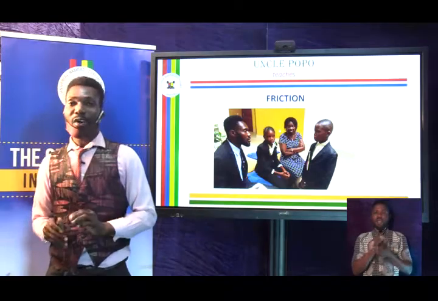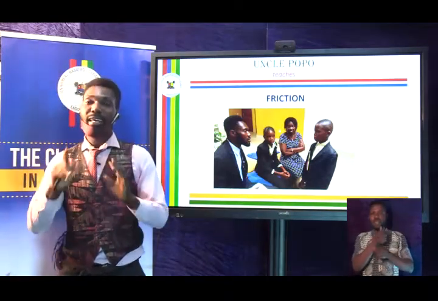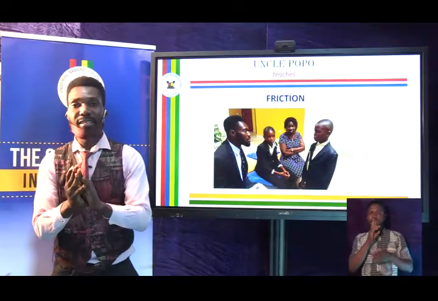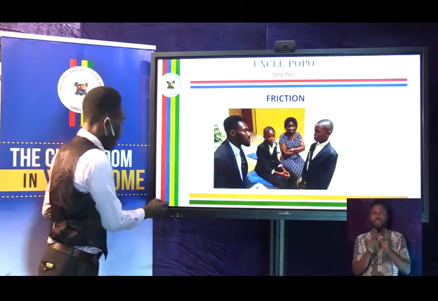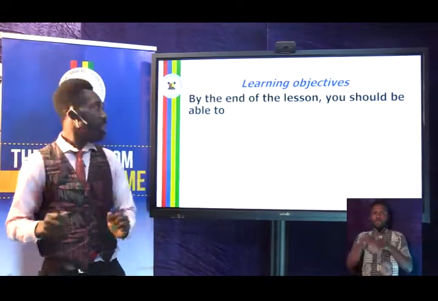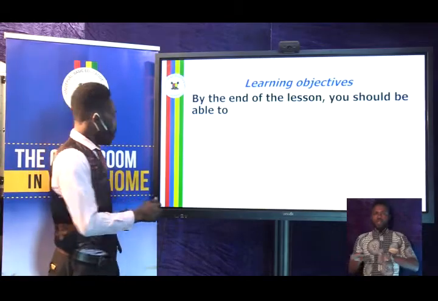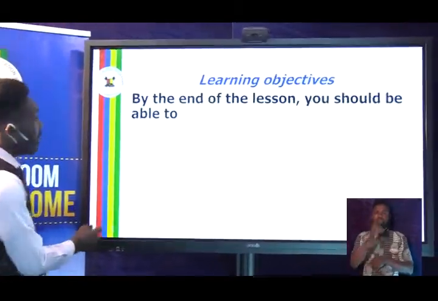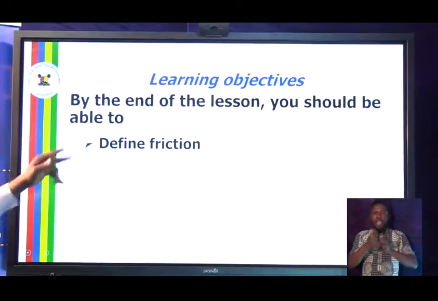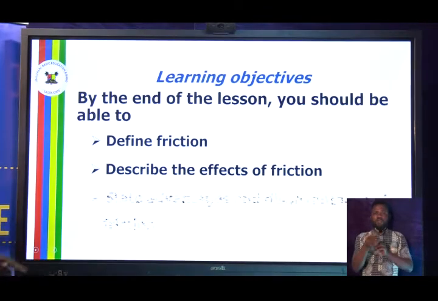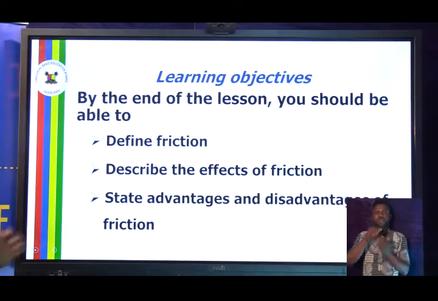Good. That is the song, and that's the definition for friction. It is a force that opposes motion when two surfaces are in contact. That is what friction is, a force that tries to stop movement in between two surfaces. Let's check the learning objective for today. By the end of today's lesson, you should be able to define friction, describe the effects of friction, and state advantages and disadvantages of friction.